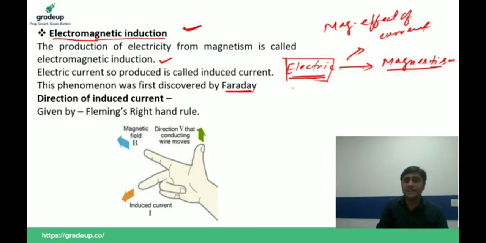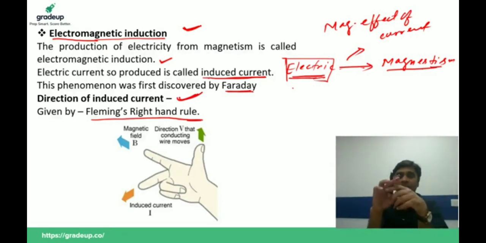And current produced due to electromagnetic induction is called induced current, and direction of induced current is given by which of the following rule? Fleming's right hand rule. So three rules are important, always comes in your exam. Right hand thumb rule gives the direction of magnetic field. Fleming's left hand rule gives the direction of magnetic force, and Fleming right hand rule gives the direction of induced current.